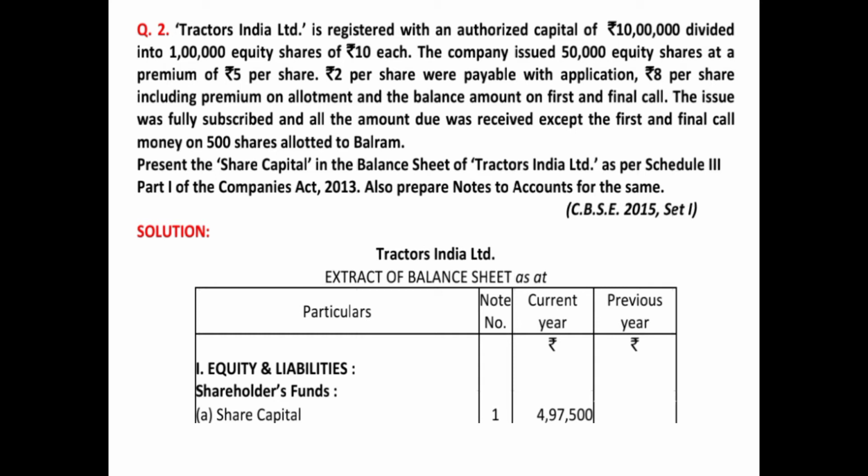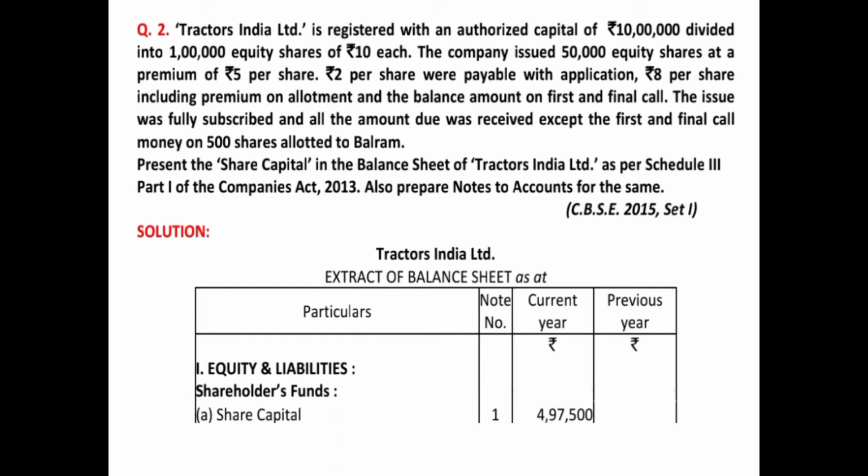Now, the question further says that the company issued 50,000 equity shares. That means out of 1 lakh equity shares, which is the authorized capital, the company issued only 50,000 equity shares at a premium of rupees 5 per share. So that means 50,000 is the number of issued shares.